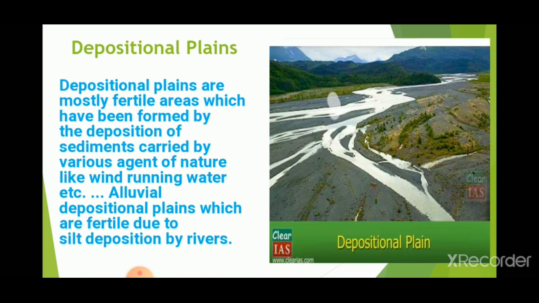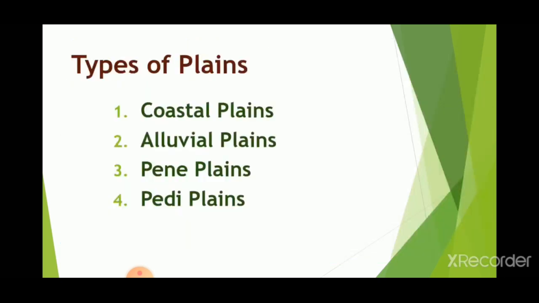produce the depositional plains. Now, along with these three, there are some other types of plains. They are four in number: coastal plains, alluvial plains, peneplains, and pediplains. So, which are the other categories along with the first three? The first three are structural, erosional, and depositional, and the other four are coastal plains, alluvial plains, peneplains, and pediplains.